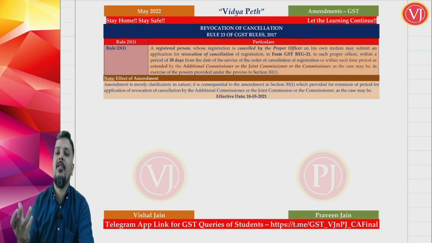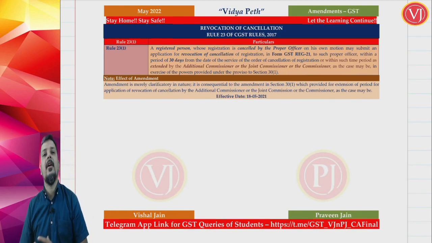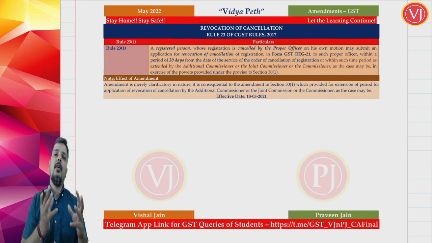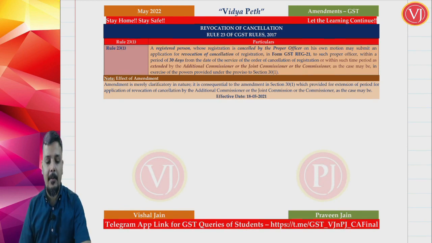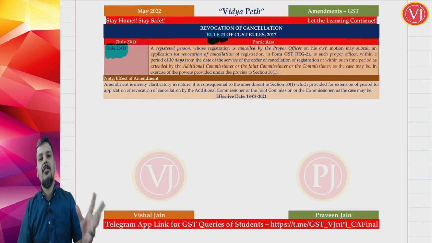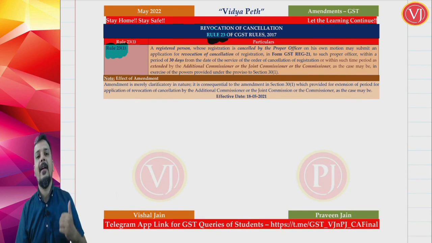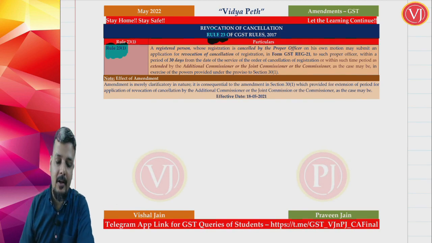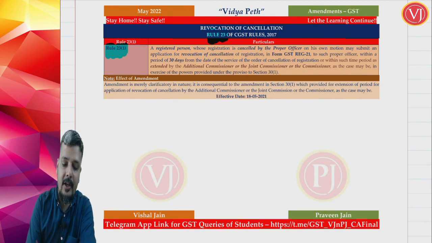When your registration is cancelled by the proper officer, you can still revoke your cancelled registration within a particular time limit. That amendment is now there in Rule 23 sub rule 1. Once your registration is cancelled by the proper officer, you still have a second chance to make that registration alive again.